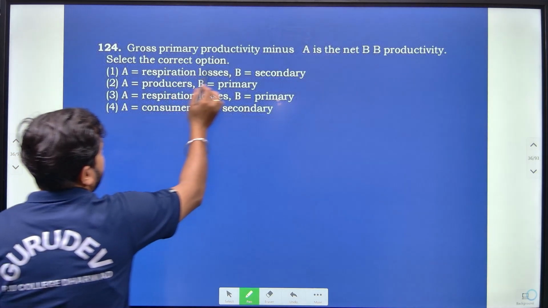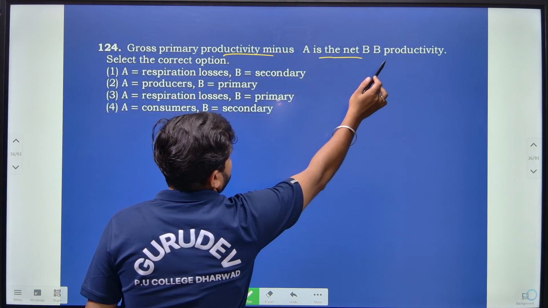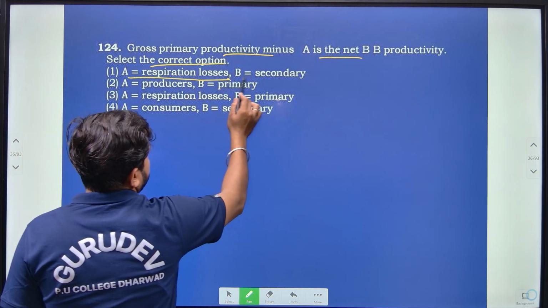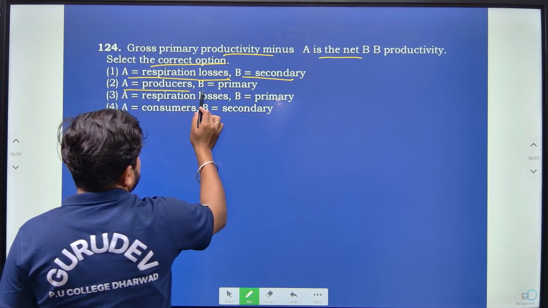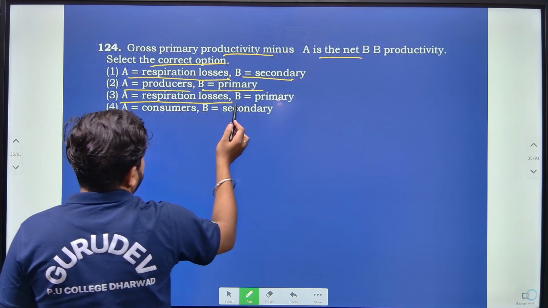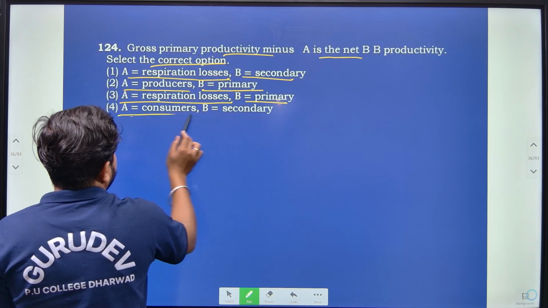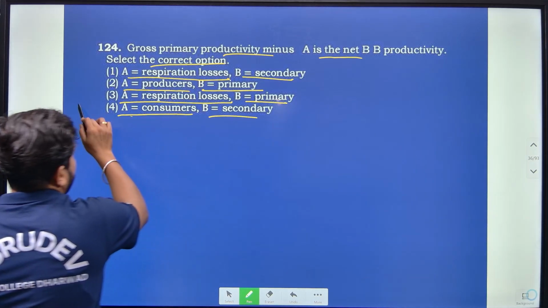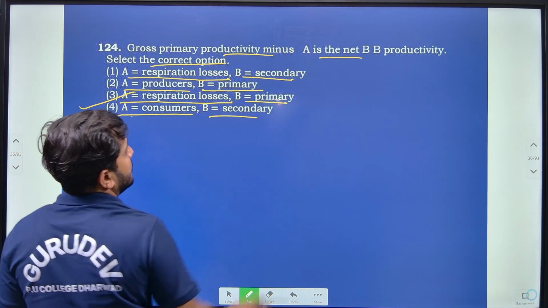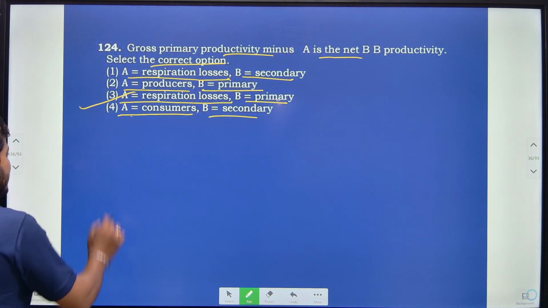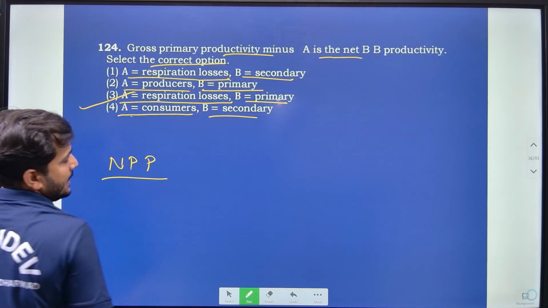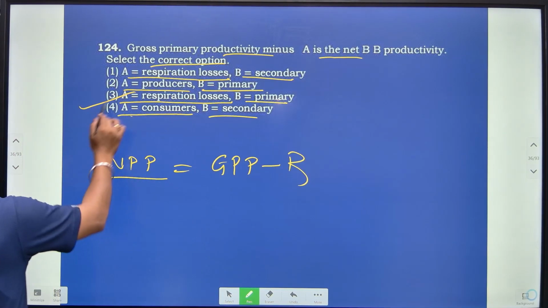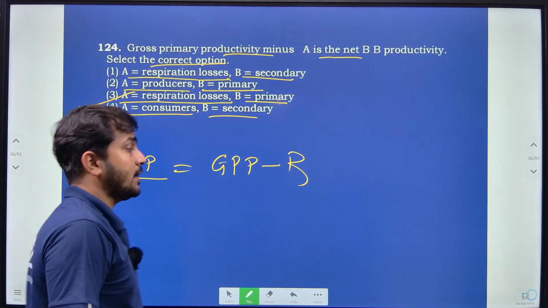Then gross primary productivity minus A is the net primary productivity. Select the correct option. A is respiration loss, B is secondary; A is producers, B is primary; A is respiration loss and B is primary; and A is consumers and B is secondary. Based on that, A is respiration loss and B is primary productivity, right? So that is the net primary productivity, GPP, gross primary productivity minus respiration loss. Here option 3 is correct, right?